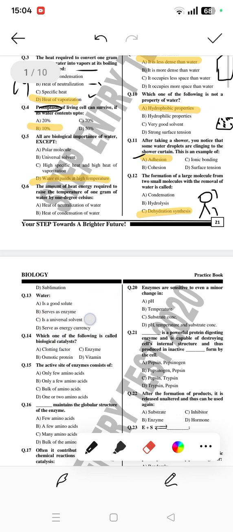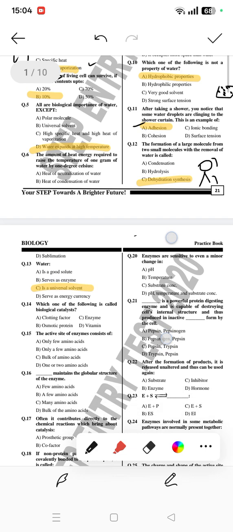So good solute is also not right. Sorry, my bad, here it would be good solvent. Solvent means the liquid part, solute means some kind of substance like adding salt or sugar. So water is a good solvent, not solute, so C is the right option, which means a universal solvent.